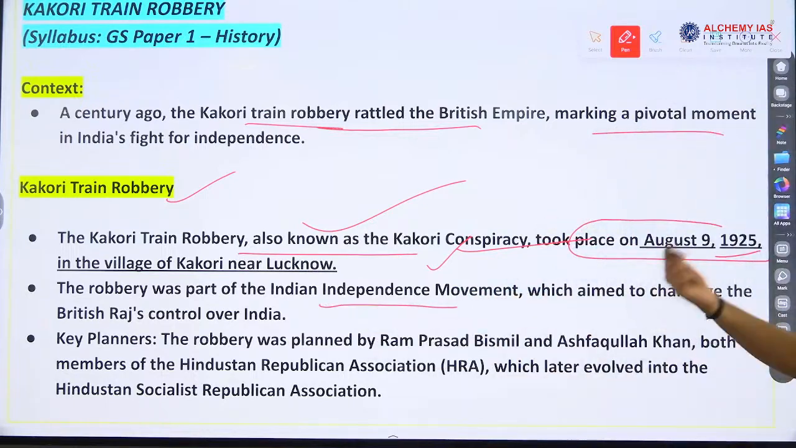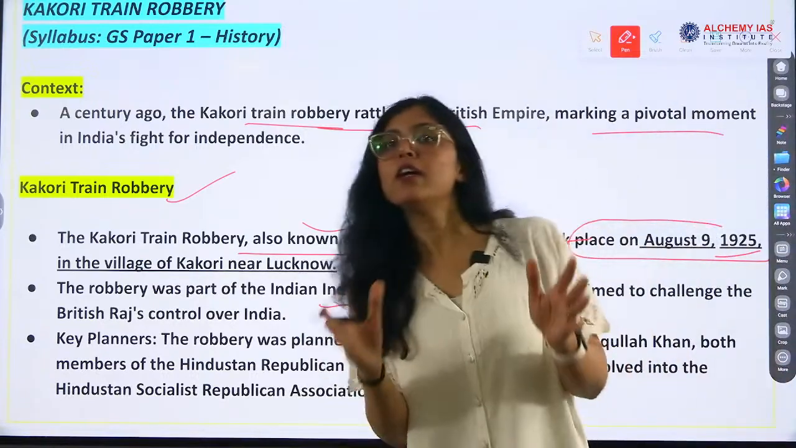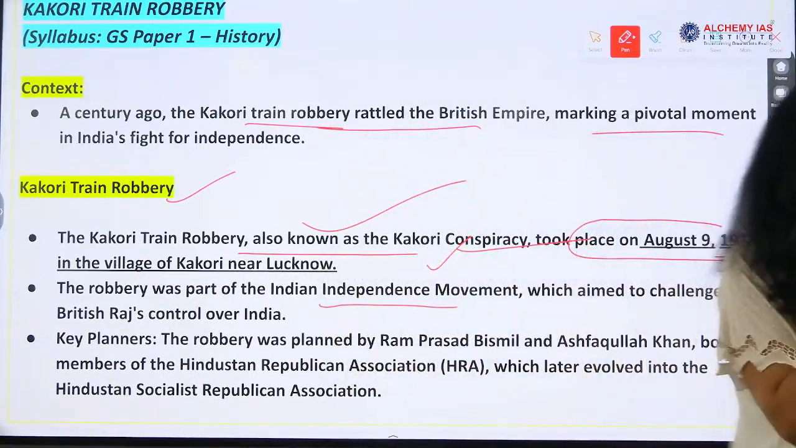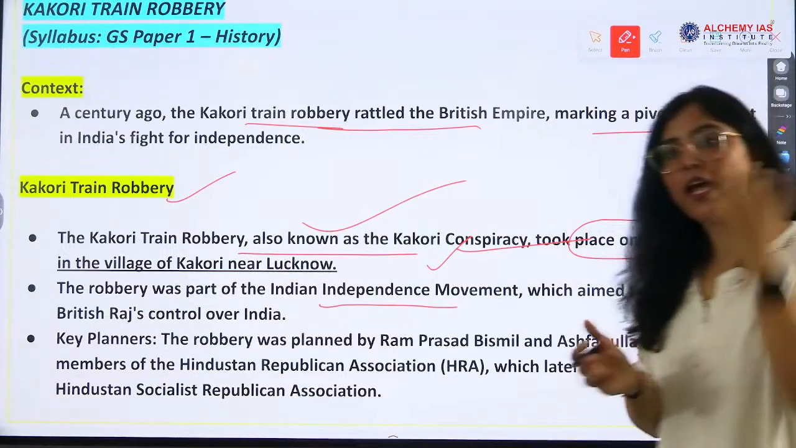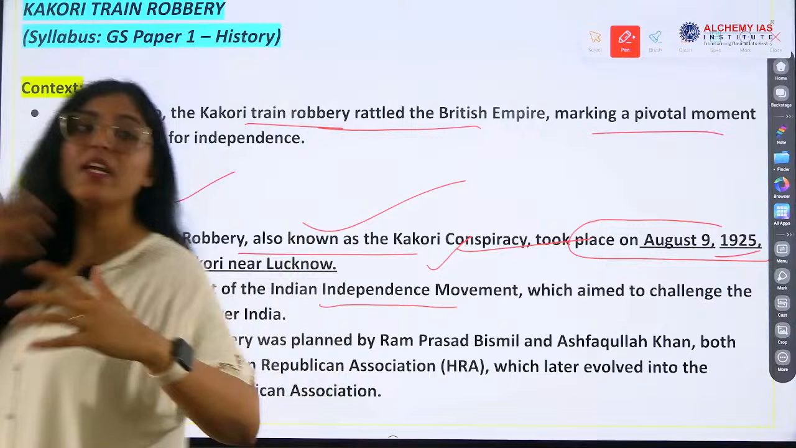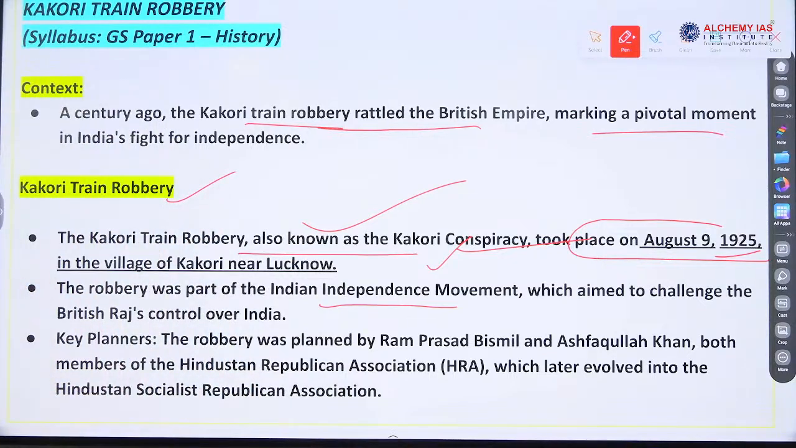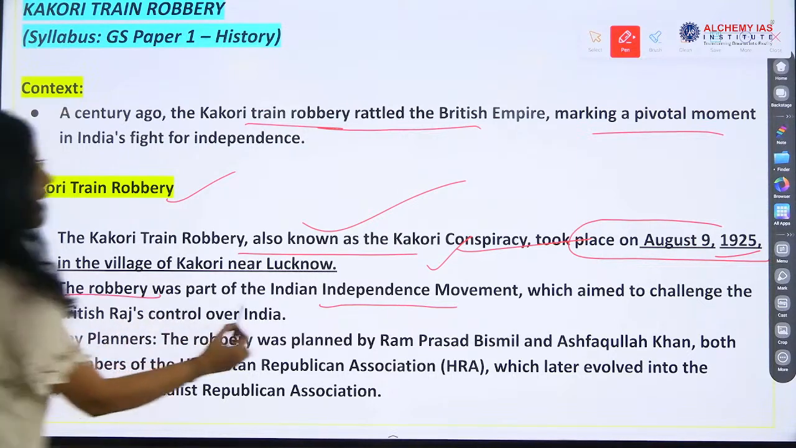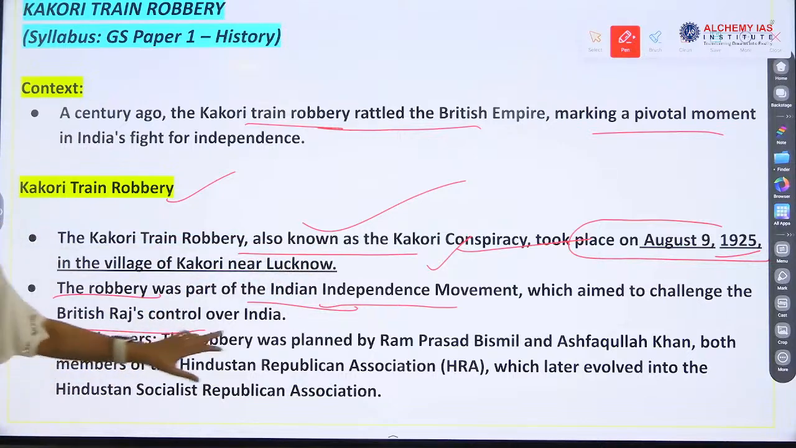The robbery was part of the Indian independence movement, right? They needed money for conducting different activities. Before 1925, non-cooperation was launched, right? And 1925 was the time when many groups and organizations were formed, and many young people were coming to the national movement, right? So all the people associated with Kakori were nationalist leaders, revolutionaries, okay? And the robbery was part of a movement which aimed to challenge the British Raj control over India.